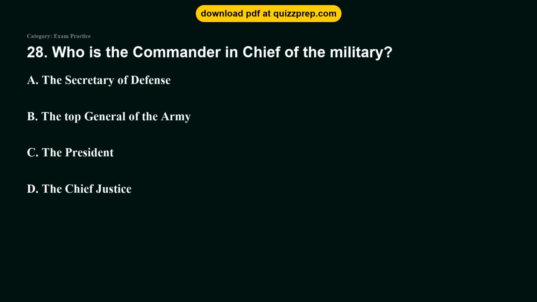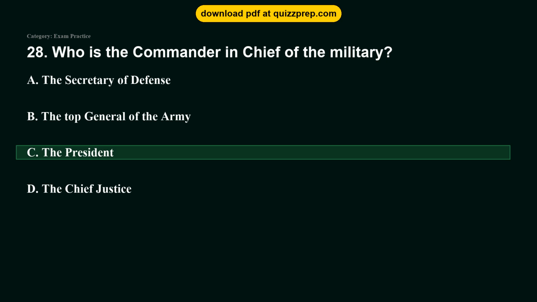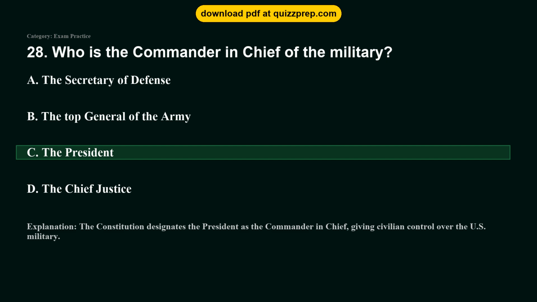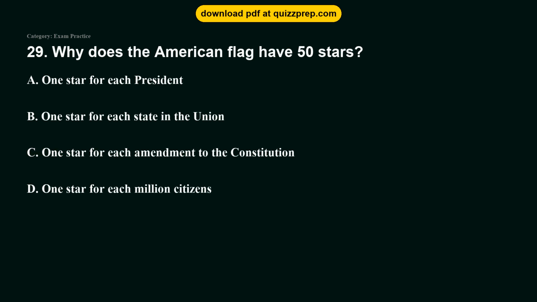Question 28. Who is the Commander-in-Chief of the military? Option A, the Secretary of Defense. Option B, the Top General of the Army. Option C, the President. Option D, the Chief Justice. The correct answer is option C, the President. The Constitution designates the President as the Commander-in-Chief, giving civilian control over the U.S. military.